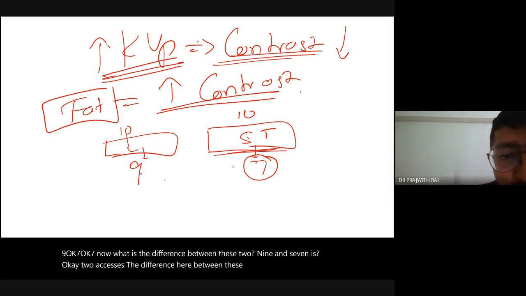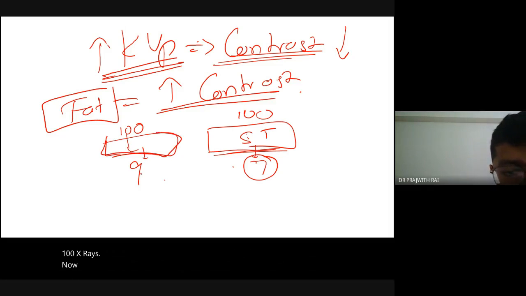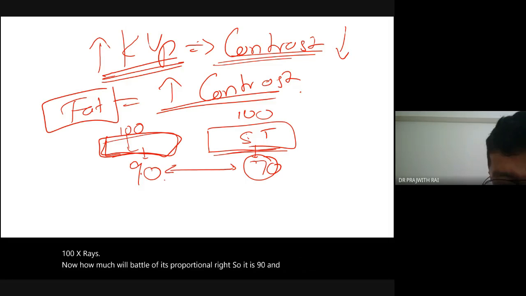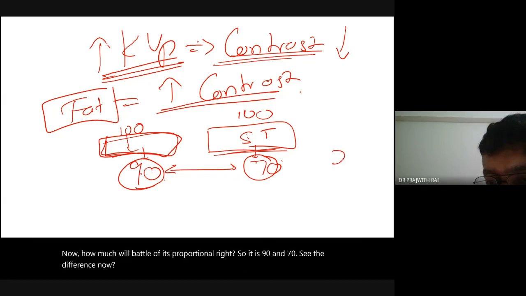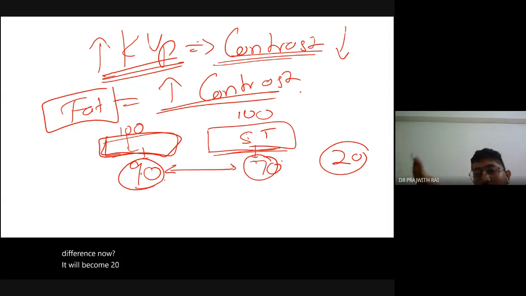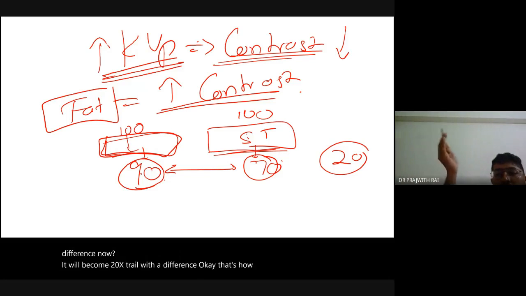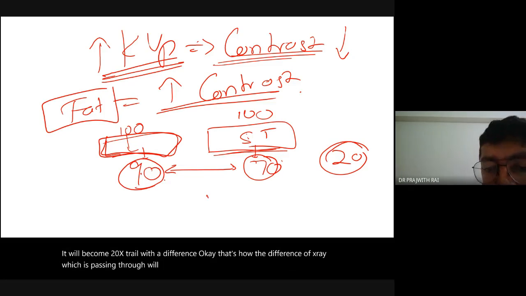Imagine if I make it 100 x-rays. Now how much will fat allow? It's proportional, right? So it is 90 and 70. See the difference now? The difference will become 20 x-rays. That's how the difference of x-rays passing through will improve when we increase the milliampere second.